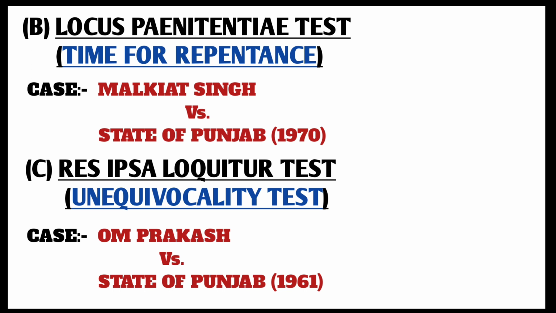It can be clearly seen in the case of Om Prakash versus State of Punjab in the year 1961. In this case, the accused husband deliberately starved his wife to accelerate her death. It was held that this act amounted to attempt to commit murder under Section 307 of IPC. The court held that a person commits an offence under Section 307 when he has an intention to commit murder and acts towards the commission.